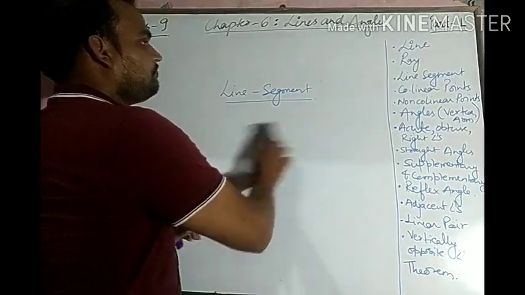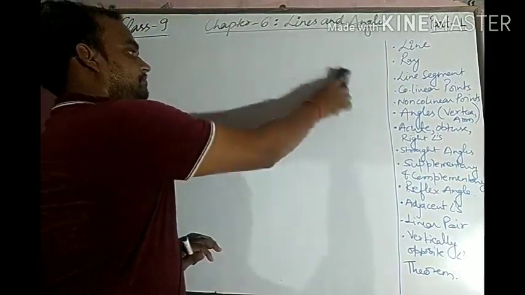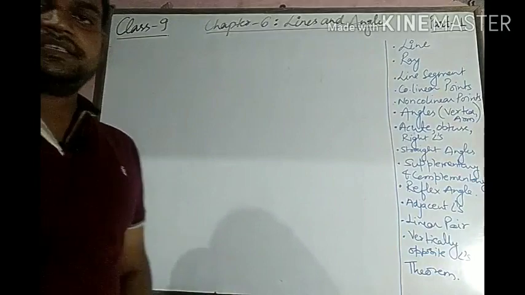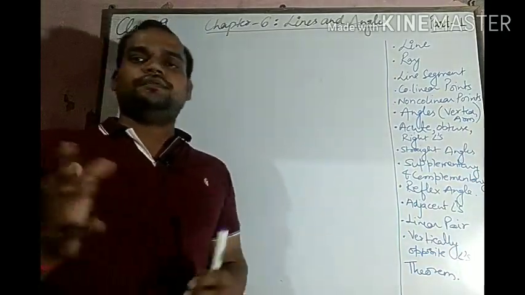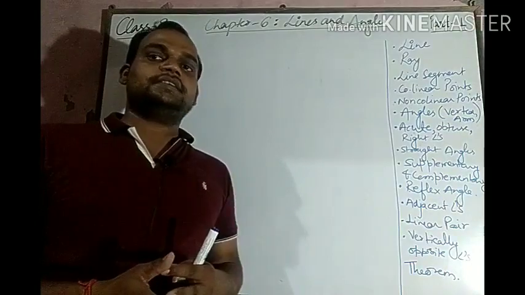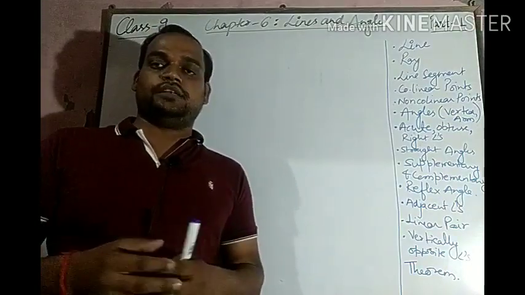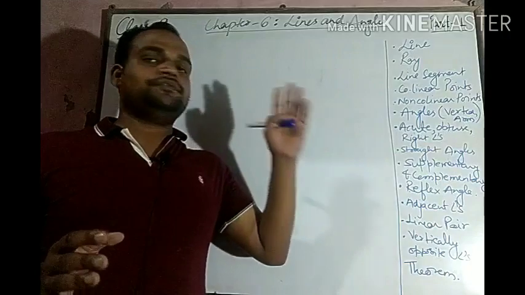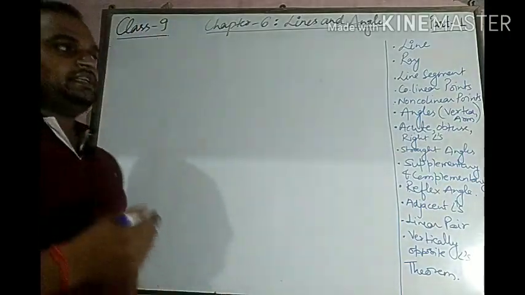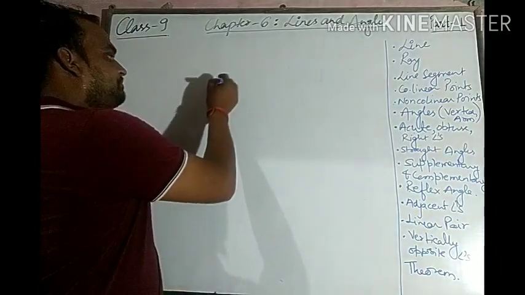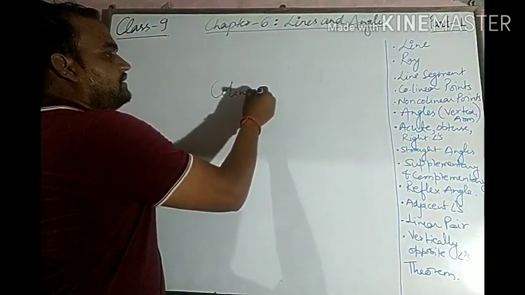Next is collinear points. What are collinear points? These are the basic terms of geometry. So if we start to learn about geometry, we have to take care of all these terms. So the next point is collinear points. What are collinear points?